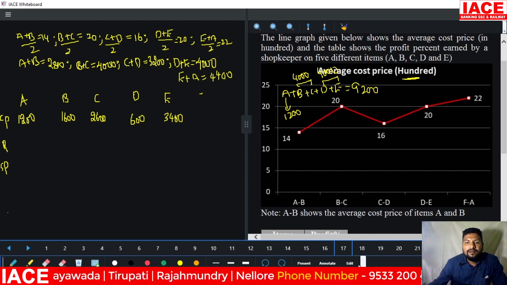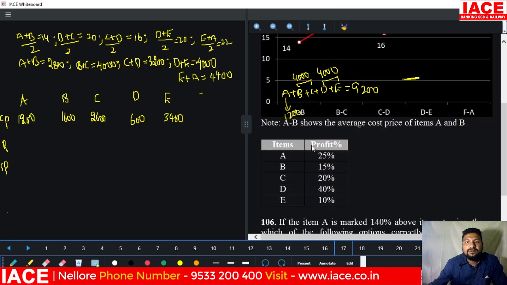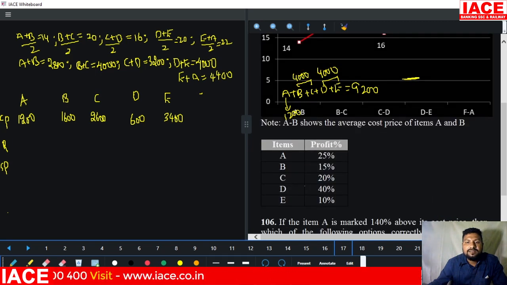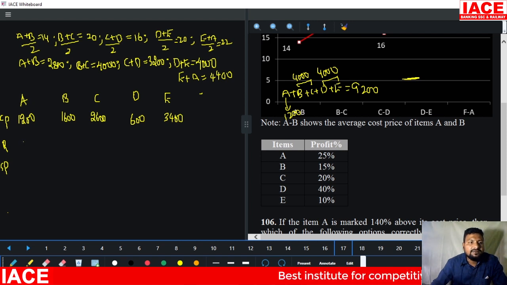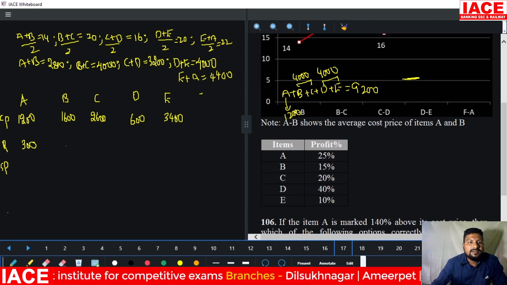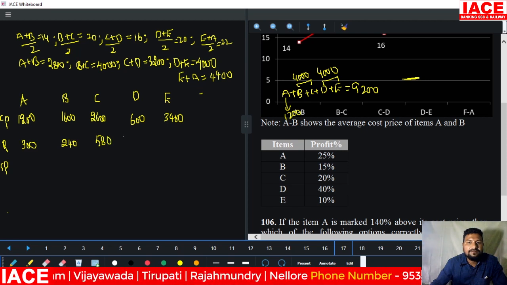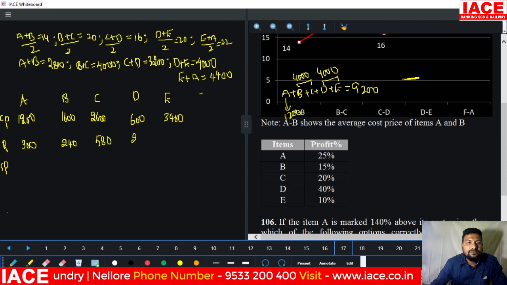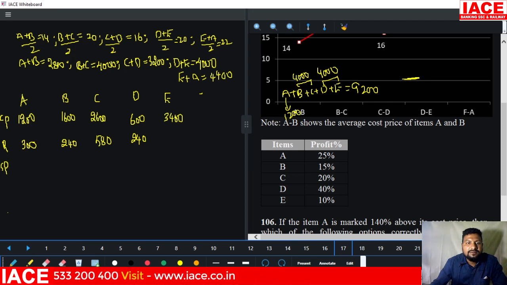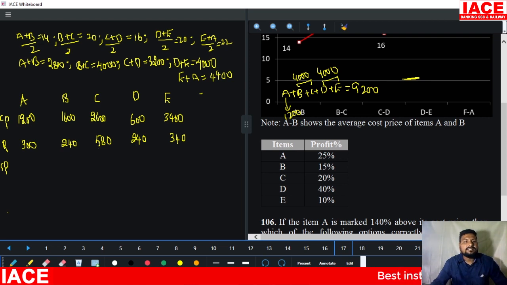Now we require the profit percentage. Look, this is the profit percentage. A will take how much percentage profit? 25% is profit. 25% of 1200 means how many rupees profit? 300. And the 15% means 240 is the profit. And 20% profit means 580 rupees is the profit. And 40% means 240 rupees is the profit. And 10% profit means it is 340. I am just taking the percentage directly to get an answer.